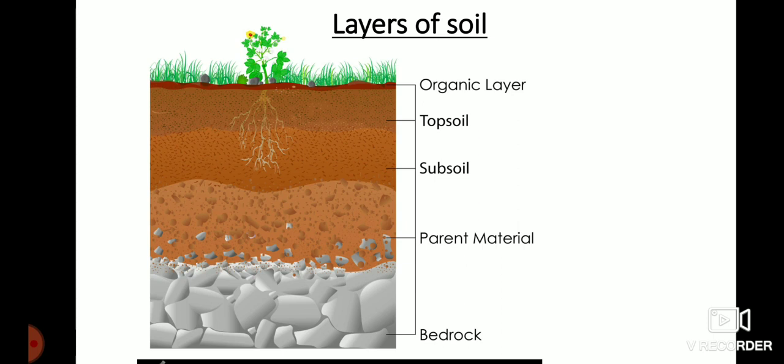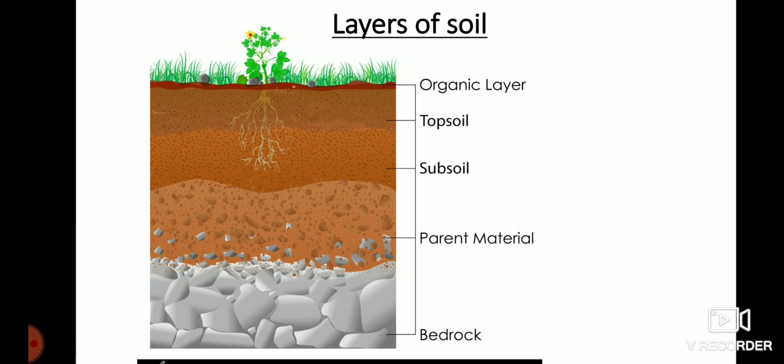Topsoil is the uppermost layer of the soil. Plants grow in this soil. It consists of soil particles, humus, water, air, and minerals. Subsoil is the second layer of the soil, which also consists of soil particles, less amount of humus, minerals, water. The particles of the subsoil are larger than topsoil, and the color is also lighter than topsoil. For the presence of humus, topsoil is darker.